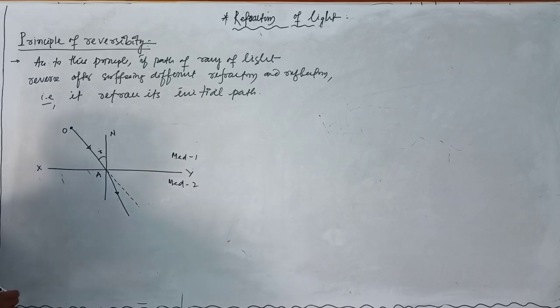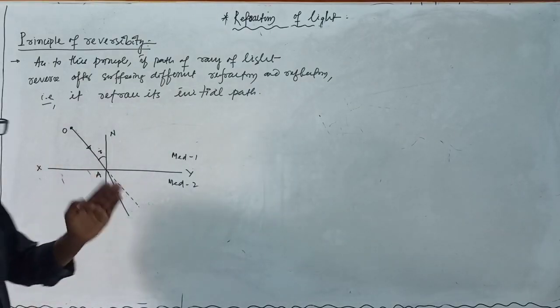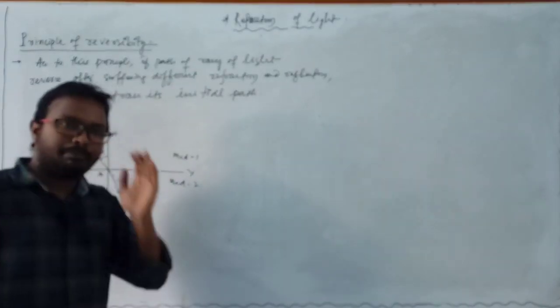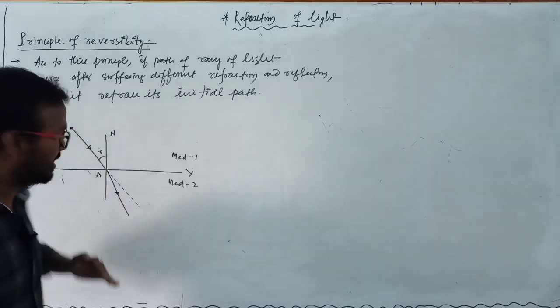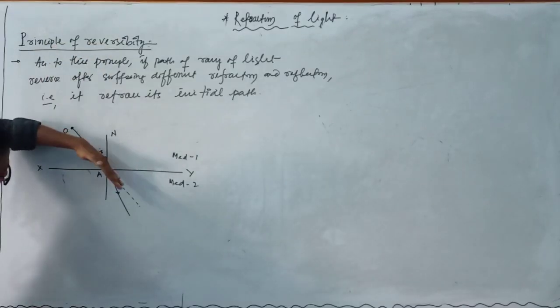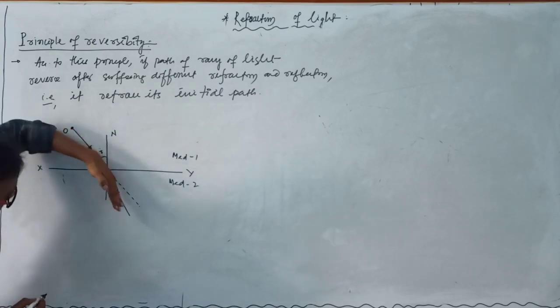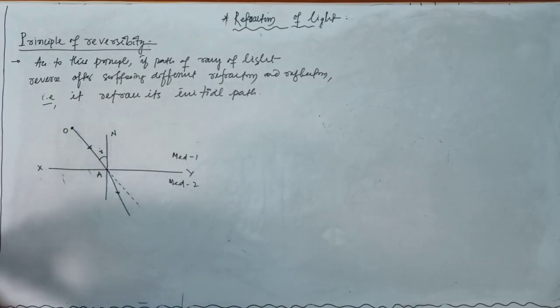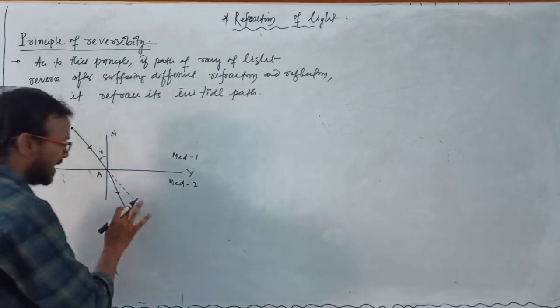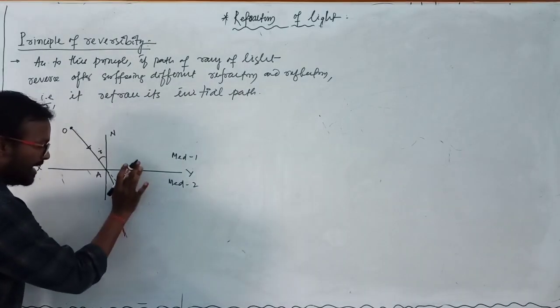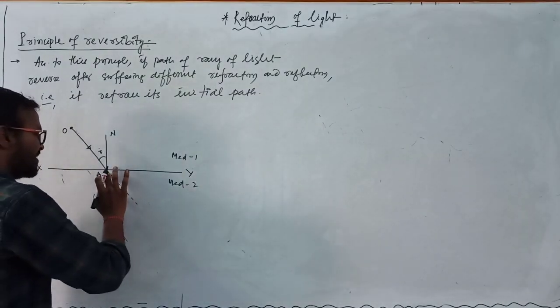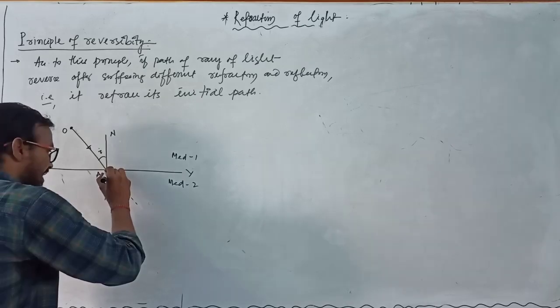And you already know, when light travels from one given medium to another, its path is a straight line. It just changes its direction at the interface, and again travels in a straight line. But we have to place a plane mirror here in such a way that